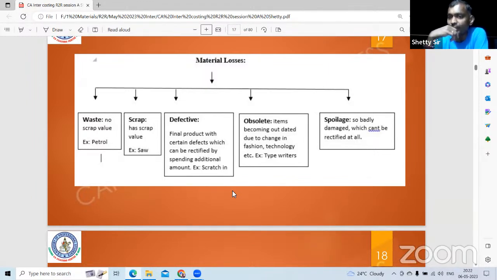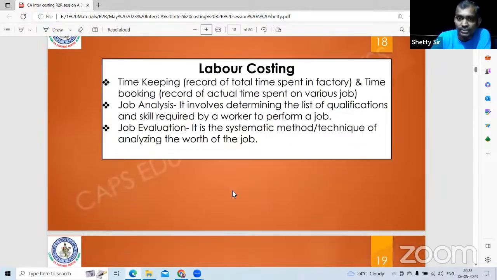You can take yourself as an example. So badly damaged, which cannot be rectified at all. Impossible. God cannot come down and change it. Impossible to change. Next, labor costing.